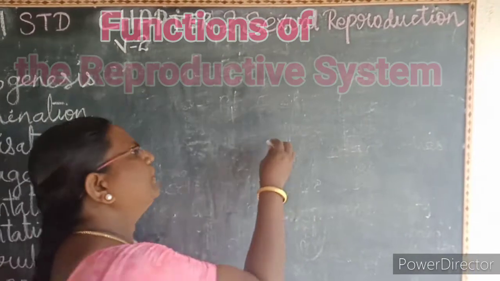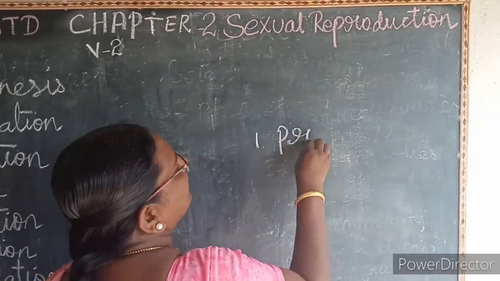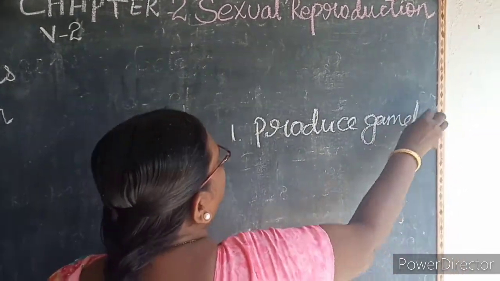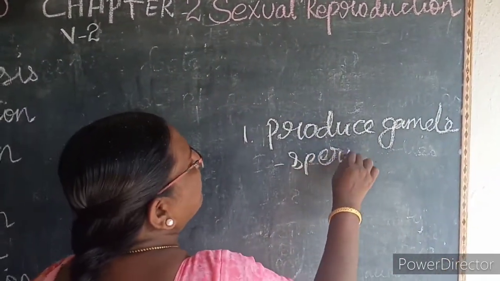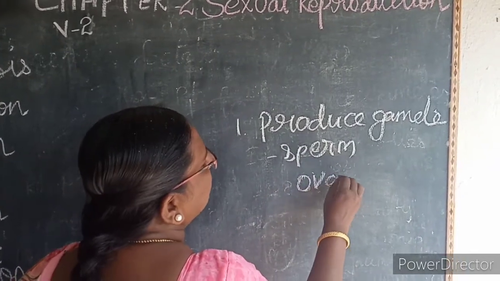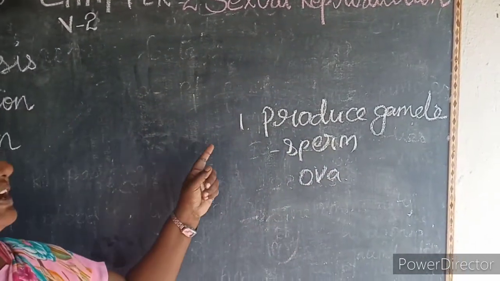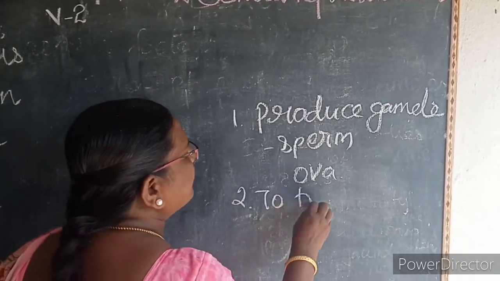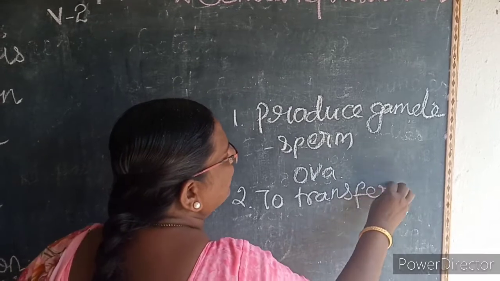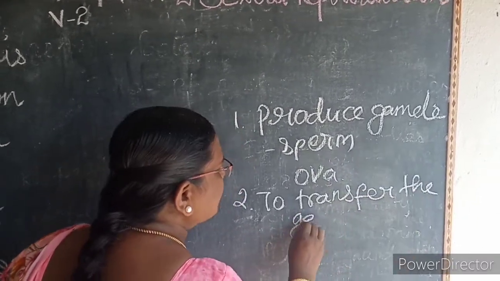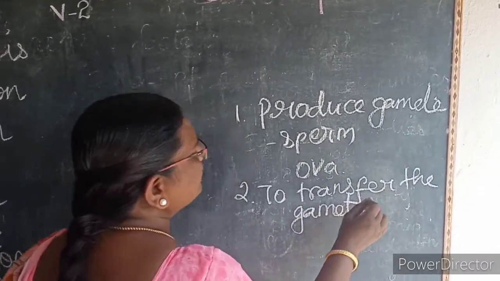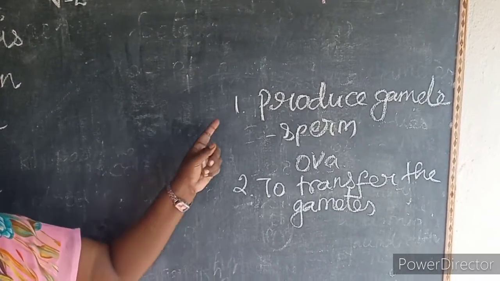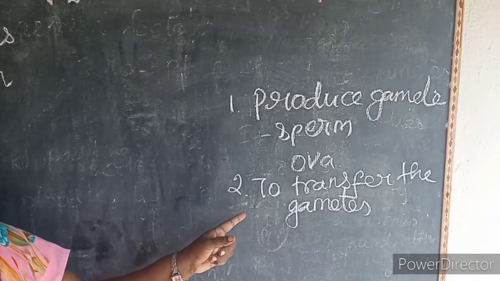Next we are going to learn about the functions of the reproductive system. The first function is to produce the gametes. The male gamete is the sperm and the female gamete is the ovum or the egg. Then the second function is to transfer the gametes and sustain the gametes. What does sustain mean? To strengthen the gametes. First, to produce the gametes. Second, to transfer the gametes.